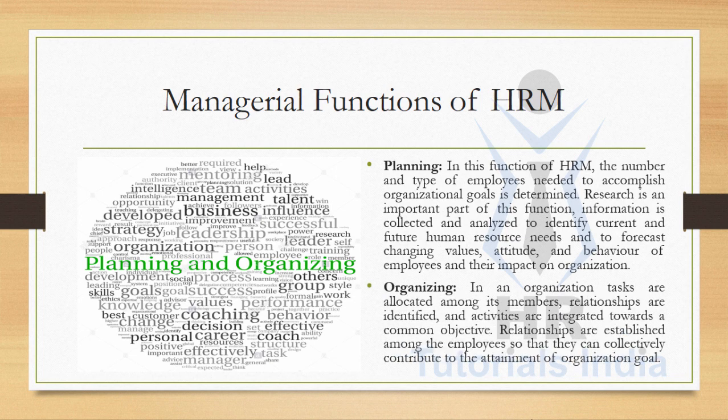Then comes the organizing. In an organization, tasks are allocated among its members, relationships are identified, activities are integrated towards a common objective. Relationships are established among the employees so that they can collectively contribute to the alignment of organizational goal. Resources in an organization are to be organized properly for achieving the organizational goals. For doing this, all the members in an organization, which is human resource of a company, are identified and work together as a team, maintain good relationship with each other and with the company for reaching the organizational goals.